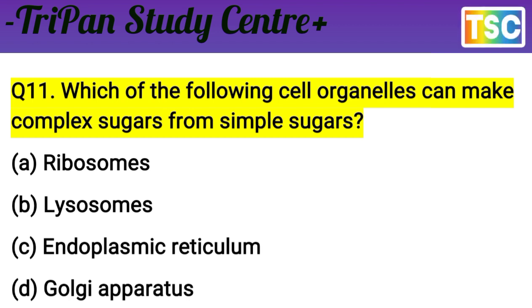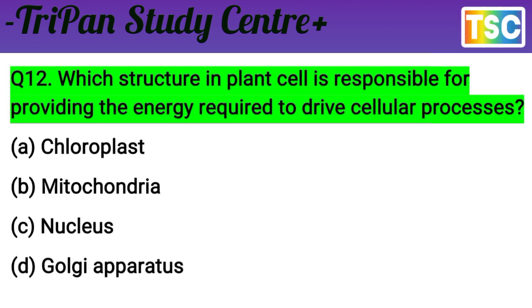Ribosome and their cell organelles can make a complex sugar from a simple sugar. A is the correct answer for this question. That's important. And let's see the next question. Next question on your screen.